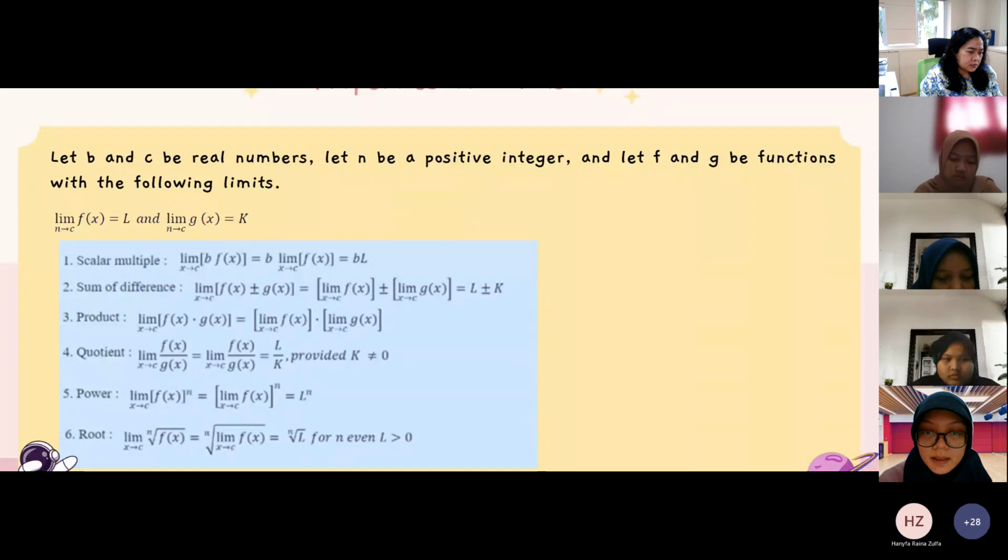Sum or difference, limit x approaches. Gimana tadi, Mam? Approach.